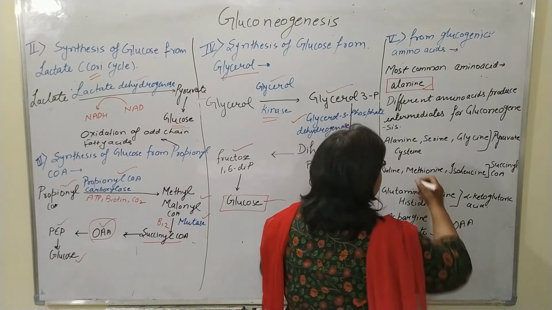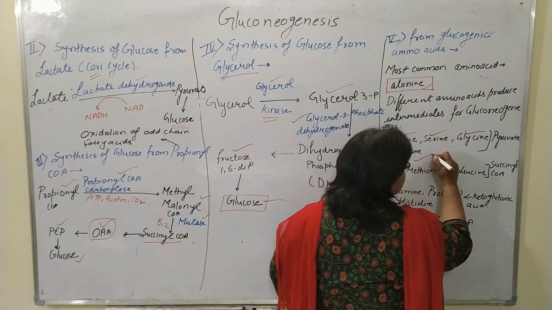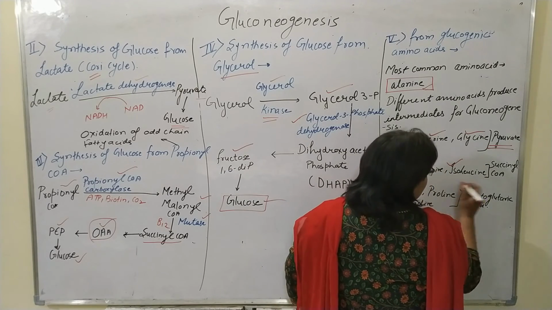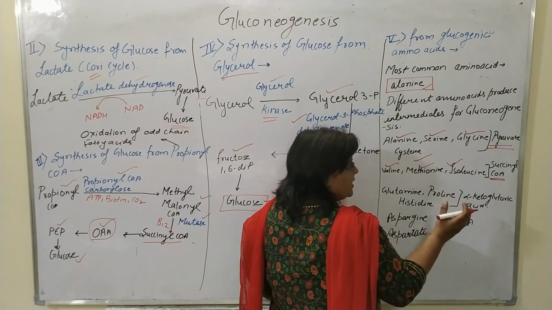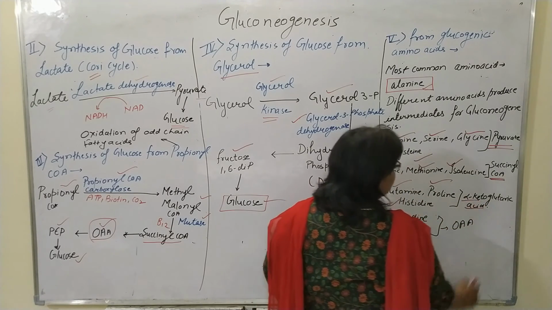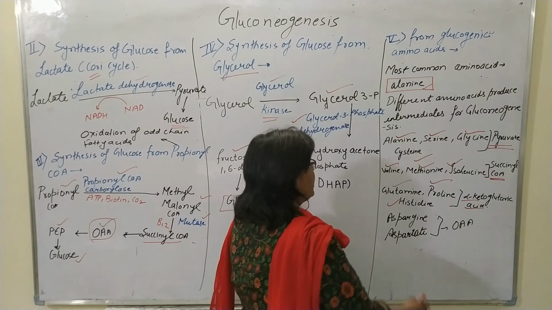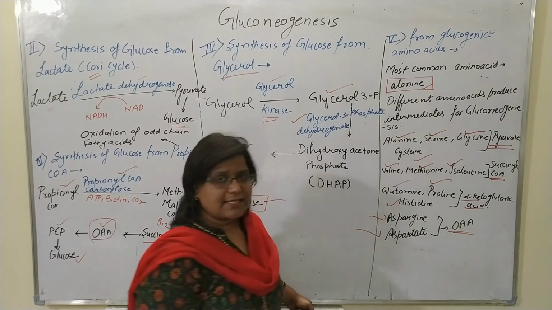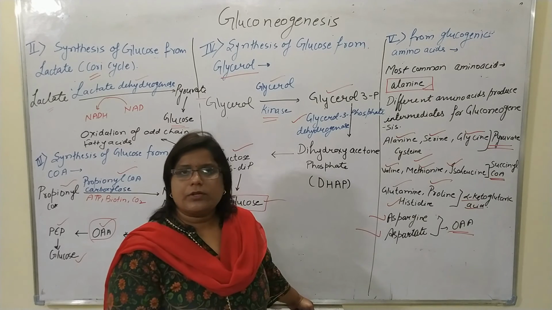Alanine, serine, glycine and cysteine generate pyruvate. Valine, methionine and isoleucine are converted into succinyl coenzyme A. Glutamine, proline and histidine are converted into alpha ketoglutaric acid. Asparagine and aspartate are converted into oxaloacetic acid. So this is the complete gluconeogenesis.